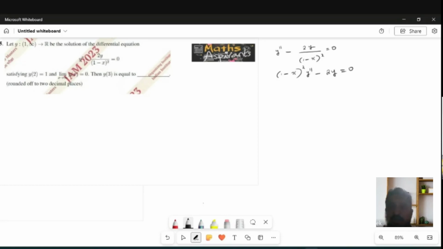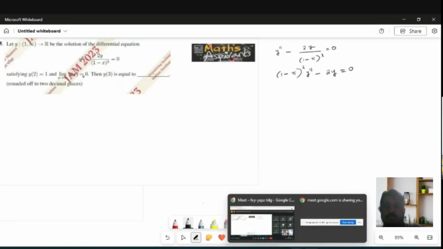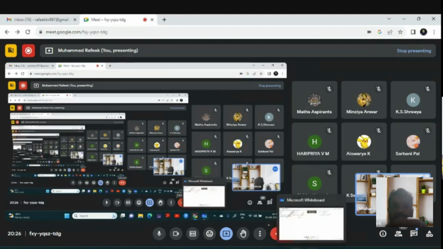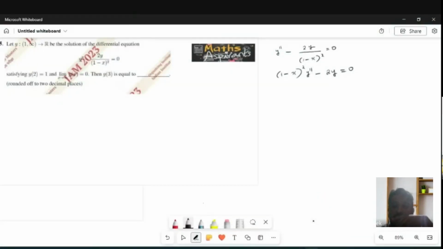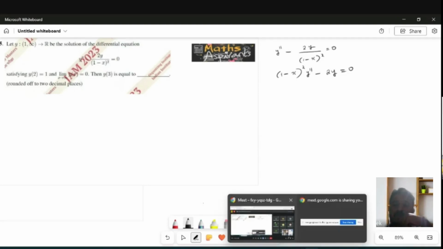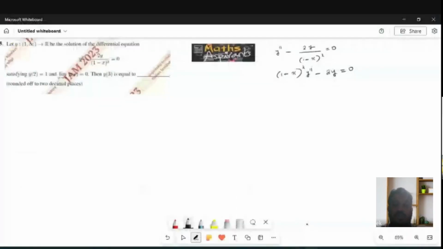Can anyone tell the form of this DE? It is some special DE. It has some name. Anybody? Bernoulli? No, it's not a Bernoulli. Bernoulli will come like y square, y raised to n, like that. I will tell you. This is a Cauchy-Euler equation. It's a special type of Cauchy-Euler equation.